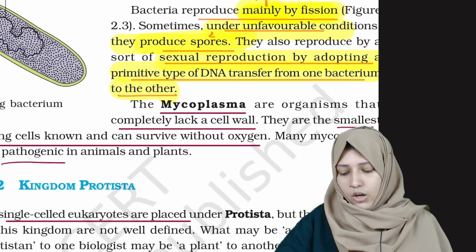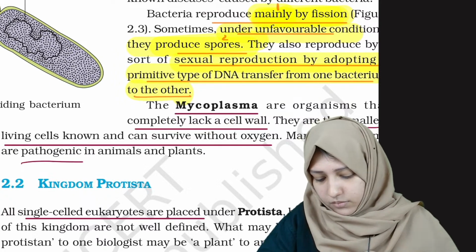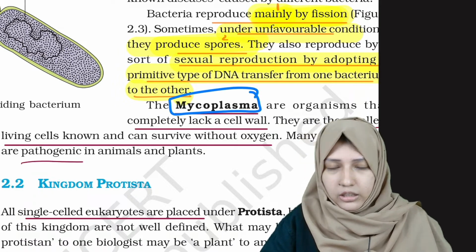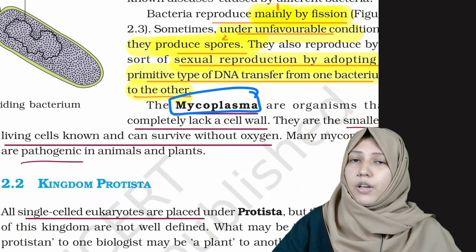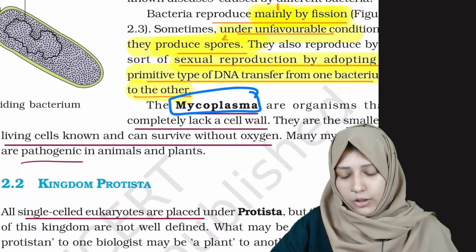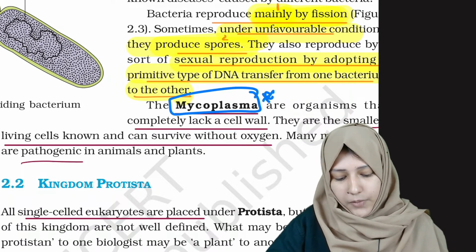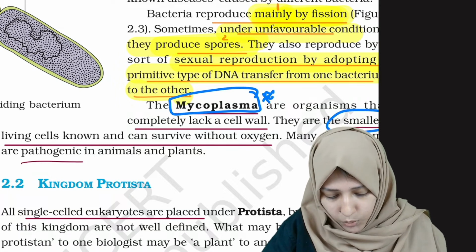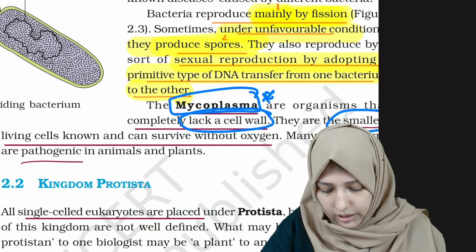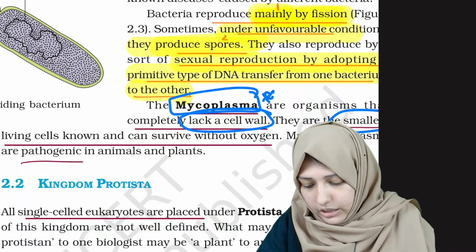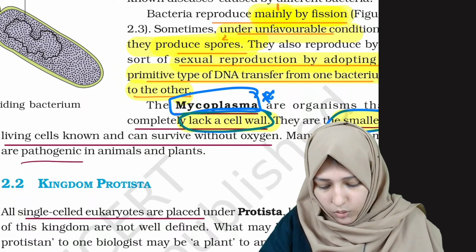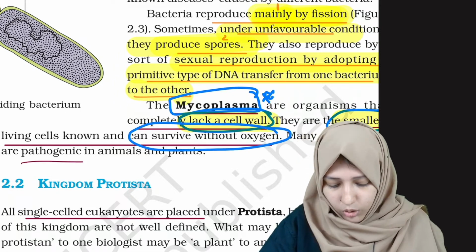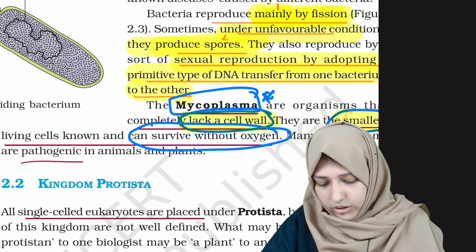Okay. And now comes the hero of the kingdom Monera. Who is the hero of kingdom Monera? It's Mycoplasma. Many of the PYQs were based on this hero. Who is Mycoplasma? It is an organism which is the smallest, which lacks a cell wall, and can survive without oxygen. So all these 3 points you have to note.